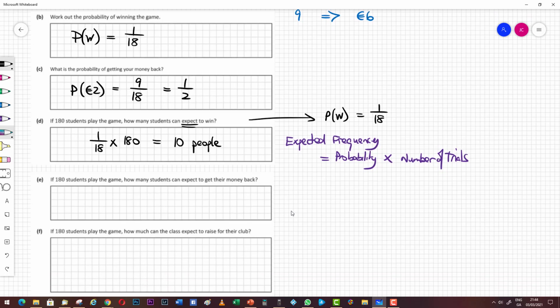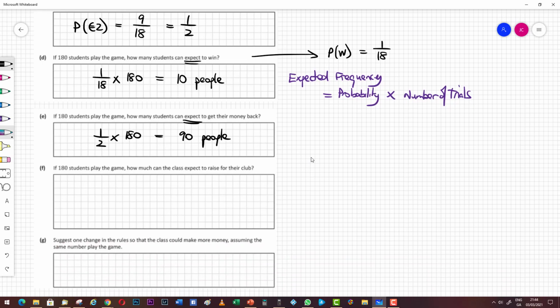Now, if 180 students play the game, how many would we expect to get their money back? Well, it's the same formula. So what's the probability of getting your money back? You have a 50% chance or a 1 out of 2 chance of getting your money back. 180 people are playing the game. So a half times 180 is 90. So we would expect 90 people would get their money back.